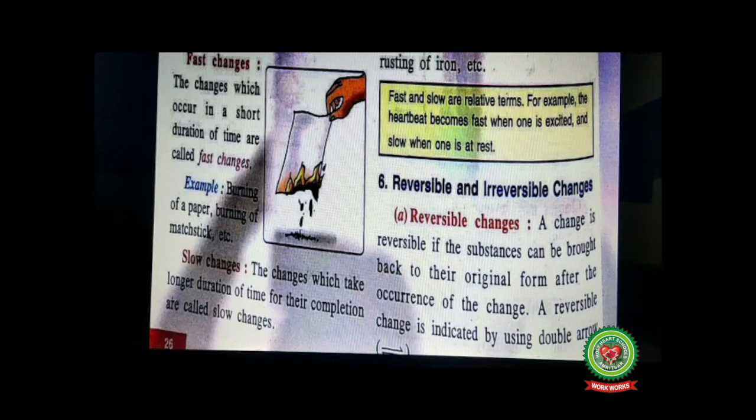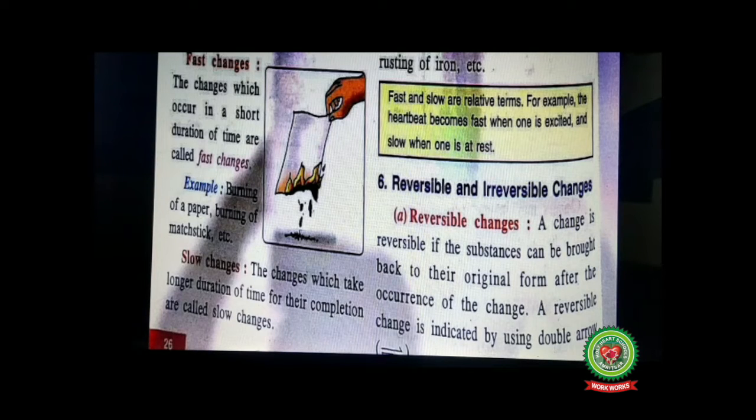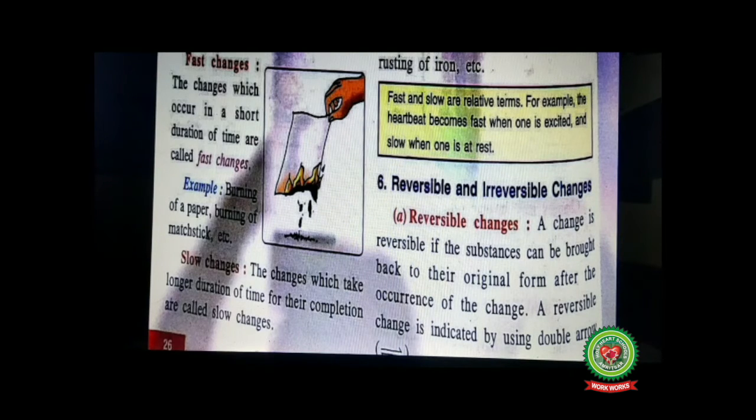Now let's start with the reading of the chapter on page number 26. Reversible and irreversible changes. Reversible changes. A change is reversible if the substances can be brought back to their original form after the occurrence of the change. Like we have done the example of freezing of water and then ice melting into water. This was an example of reversible change. A reversible change is indicated by using a double arrow. Double arrow indicates that the process can be reversed.